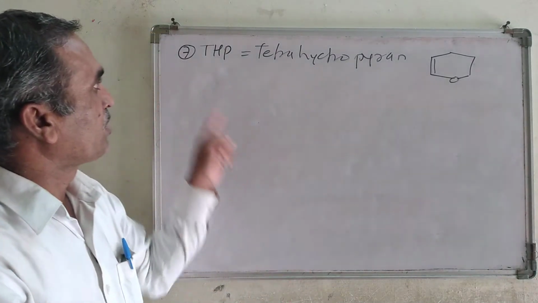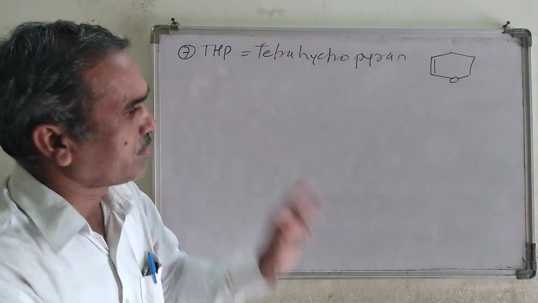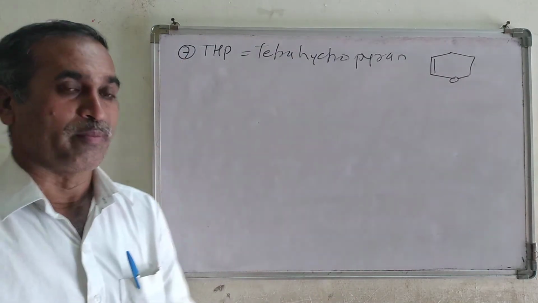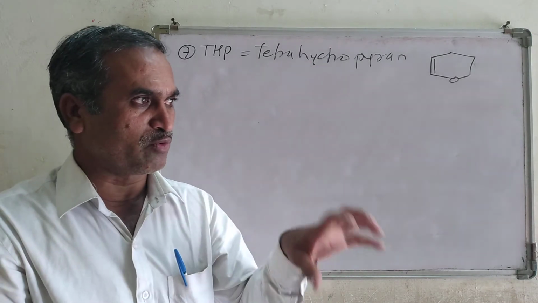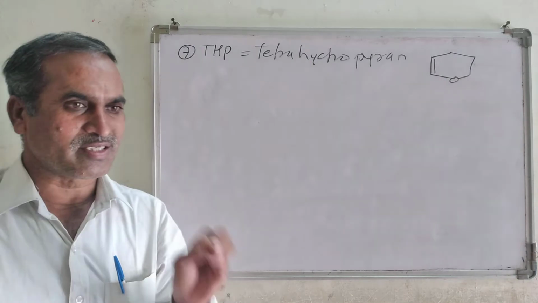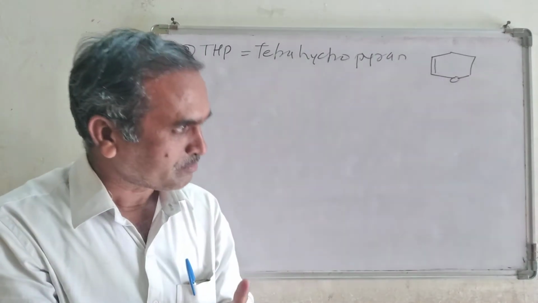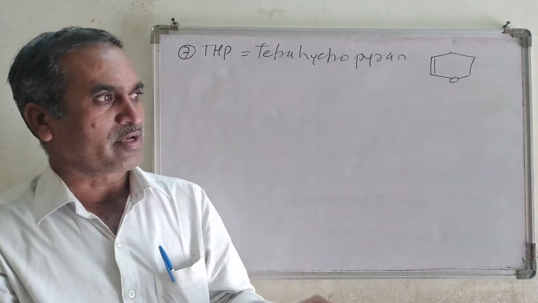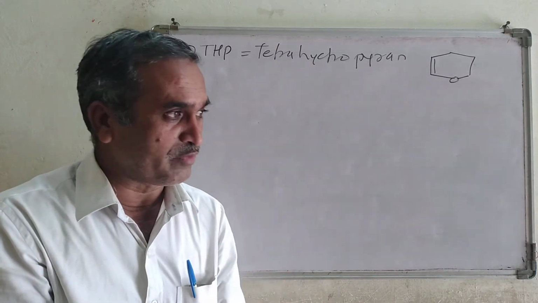And therefore we are going to protect the alcohol. We are talking only about the first protecting group, because there are so many functional groups we are going to consider as far as your syllabus is concerned. First is the alcoholic group, the hydroxyl group OH. Second, the amine group NH2.